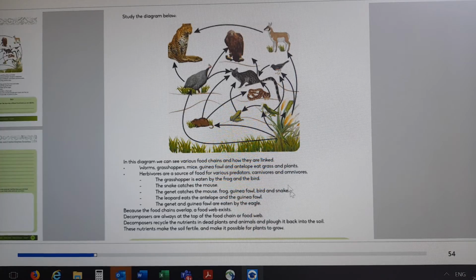Okay, that is the food web. The food web is when your food chains are overlapping, and you find that you have a web at the end of the day. That brings us to the end of the food web, and we will look at the energy pyramid.